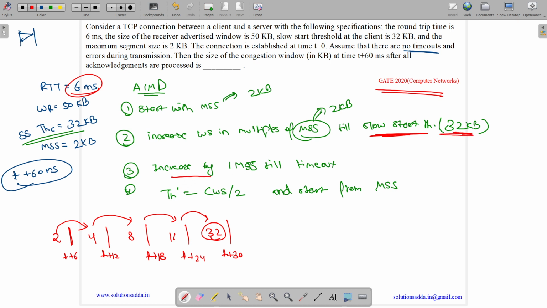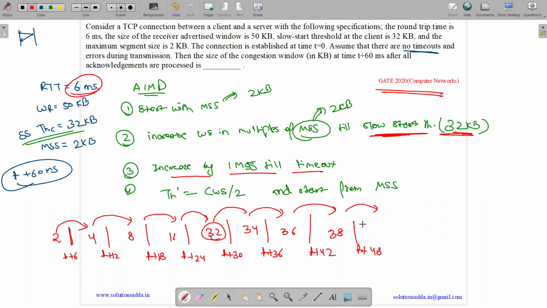Now we increase by 1 MSS till timeout. From 32, 1 MSS is 2 KB, so we get to 34. Time is t plus 36. Then we get to 36. Time is t plus 42. Here each time we are adding 6 milliseconds because it is the round trip time. Then it is 38, time is t plus 48. Now 38 plus 2 is 40, and time is 48 plus 6, which is 54.